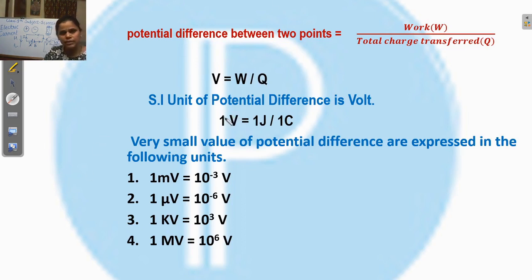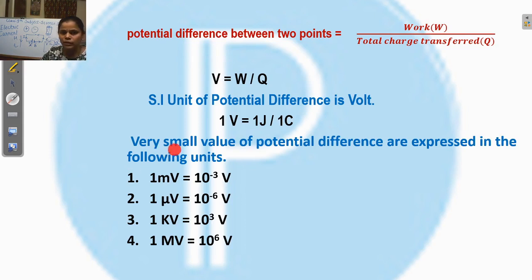Understand? Understand the definition of the potential difference? This is a ratio of work done and Q. And if a unit charge flows between the two end points of the conducting wire, then the total work done is equal to the potential difference.